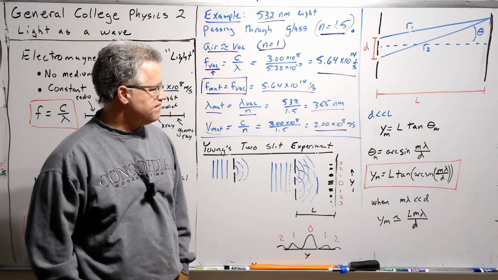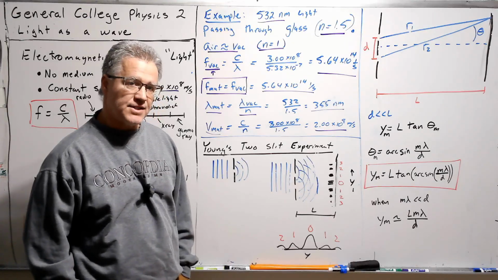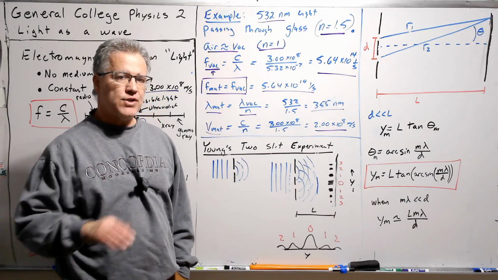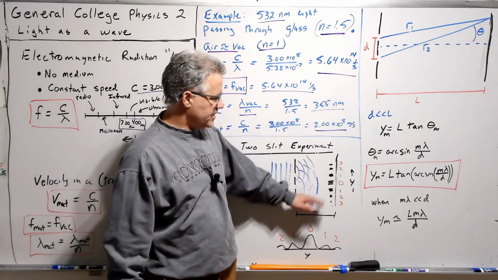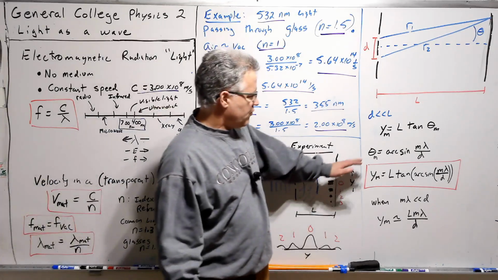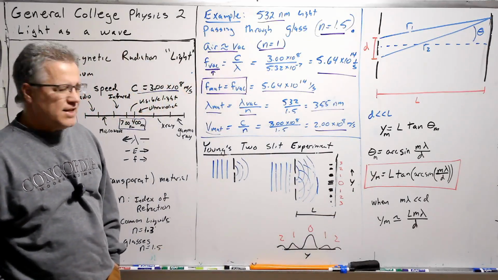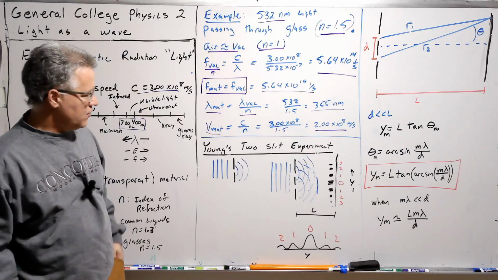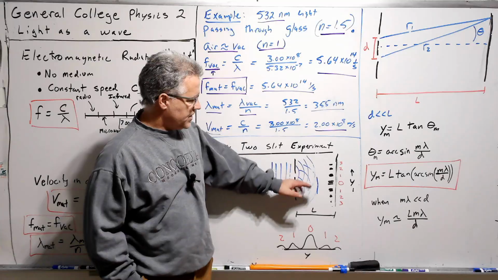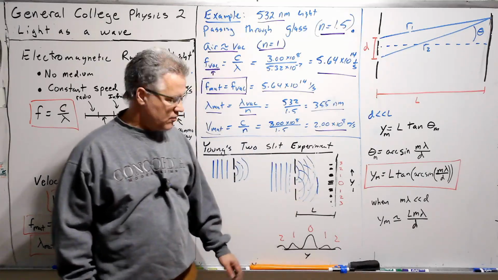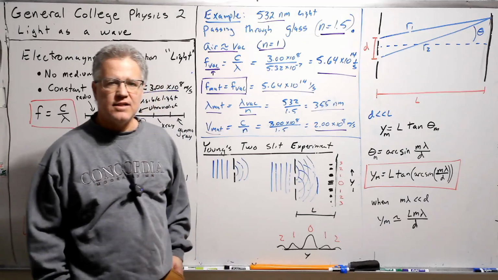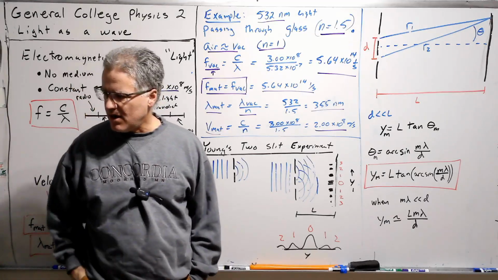So think about that in the context of superposition, really be able to explain why we see this. Then the formula is what it is, and you can use that accordingly. But you'll end up getting lost, I think, if you don't have a good, solid conceptual understanding of why these are appearing here. Why do we get a pattern that looks like this? All right, that's it for today.